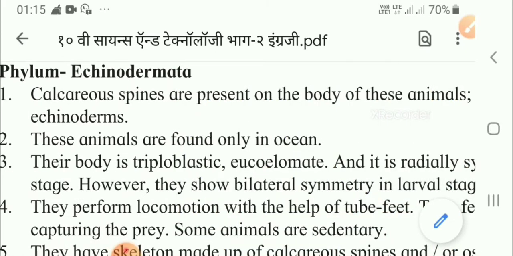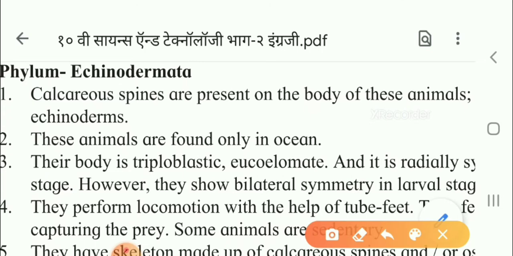We are starting with the phylum Echinodermata. First of all, I will tell you the meaning of Echinodermata. Echinos means spine-like, and dermata means the derm or the skin is having spicules or spine-like structures. Now, the first characteristic is that calcareous spines are present on the body of this animal.